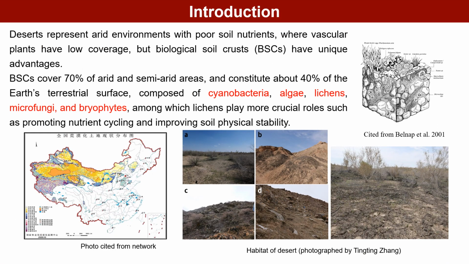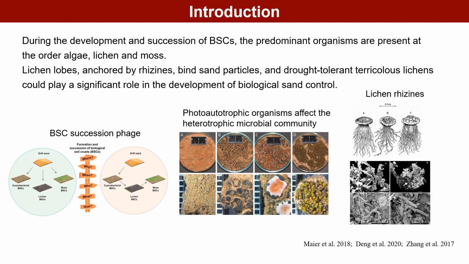Deserts represent arid environments with poor soil nutrients, where vascular plants have low coverage, but biological soil crusts, BSCs, have unique advantages. BSCs are composed of cyanobacteria, algae, lichens, microfungi, and bryophytes, among which lichens play more crucial roles such as promoting nutrient cycling and improving soil physical stability. During the development and succession of BSCs, the predominant organisms are present in the order of algae, lichen, and moss.